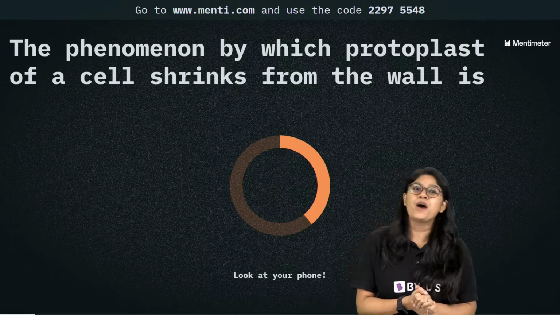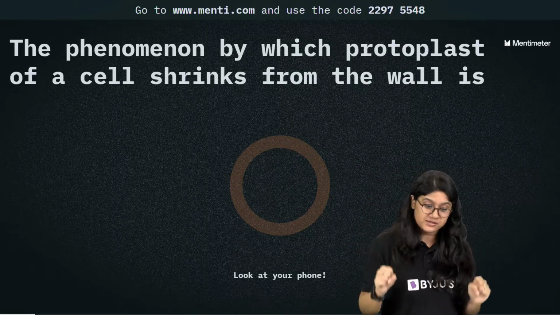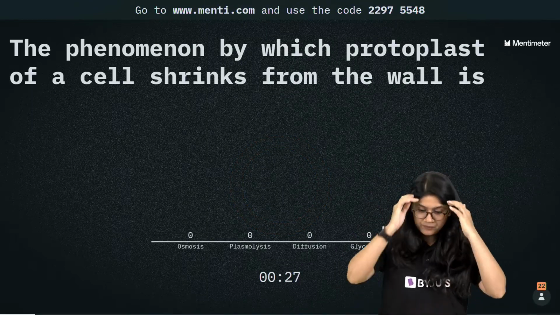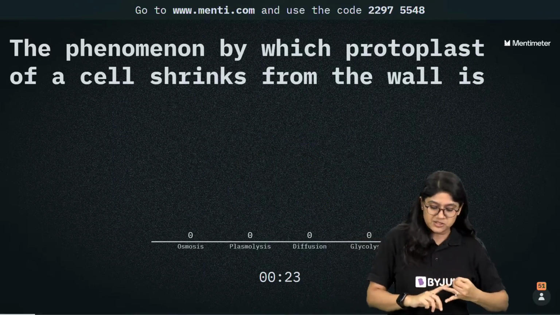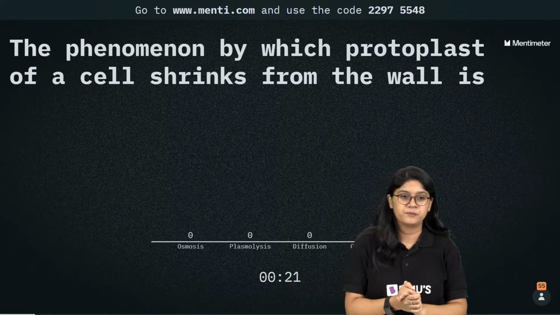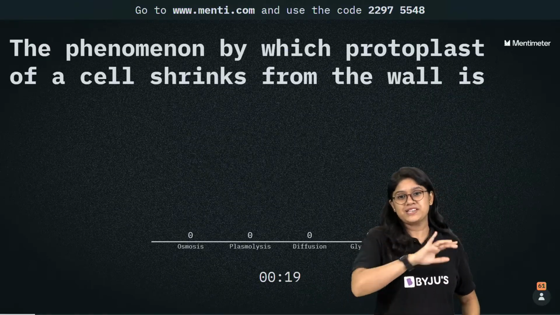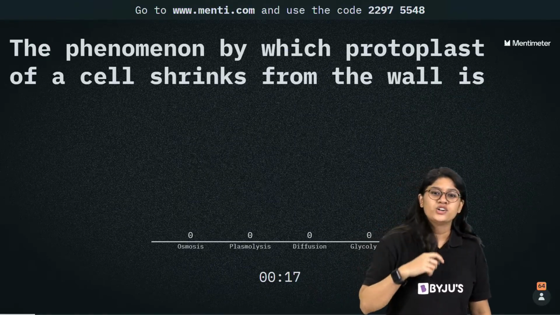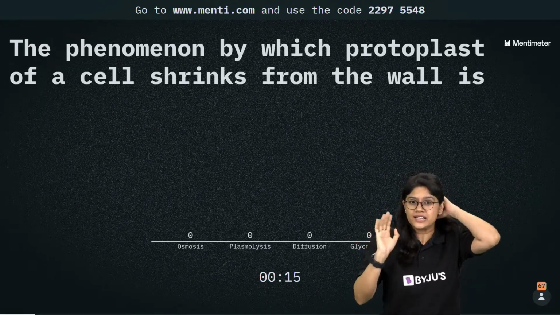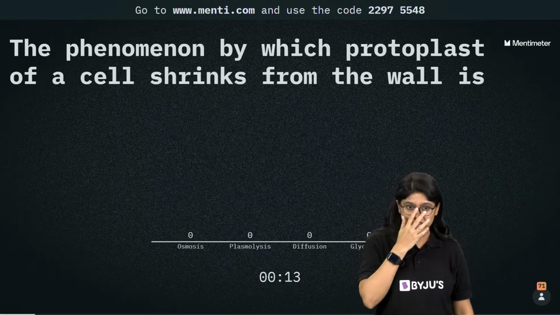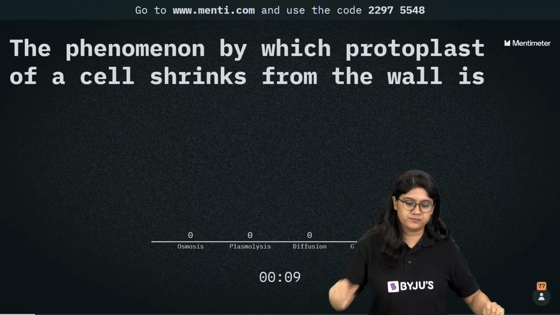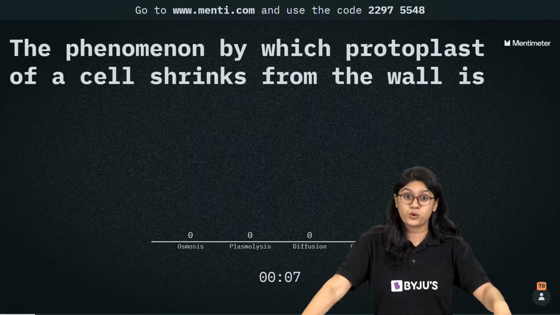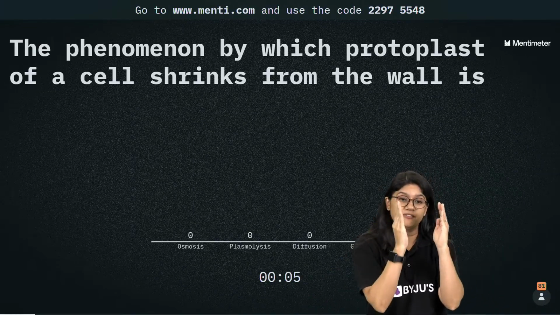The phenomenon by which the protoplasm of a cell shrinks from the wall is called what? Osmosis, plasmolysis, diffusion or glycolysis. I would request, please don't answer in the chat box. Directly go and vote. Okay, very easy peasy question. The phenomenon by which the protoplasm of a cell shrinks from the wall.